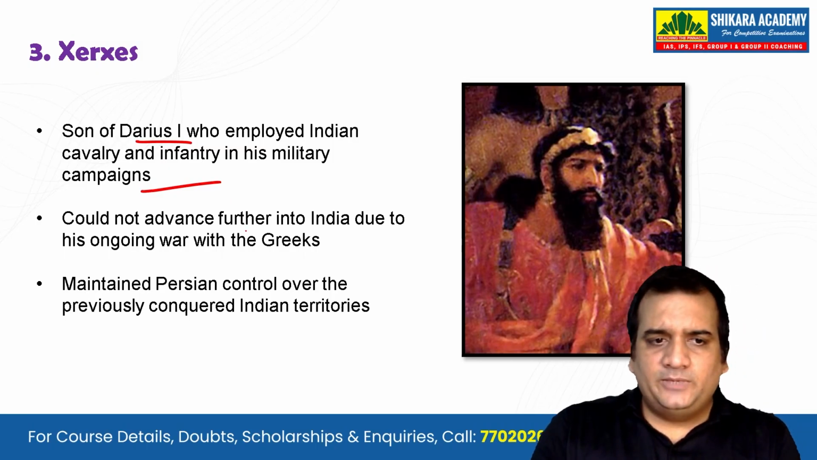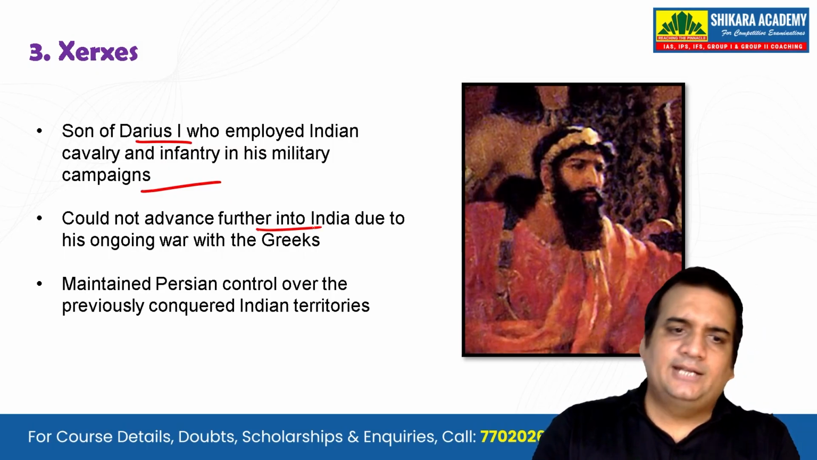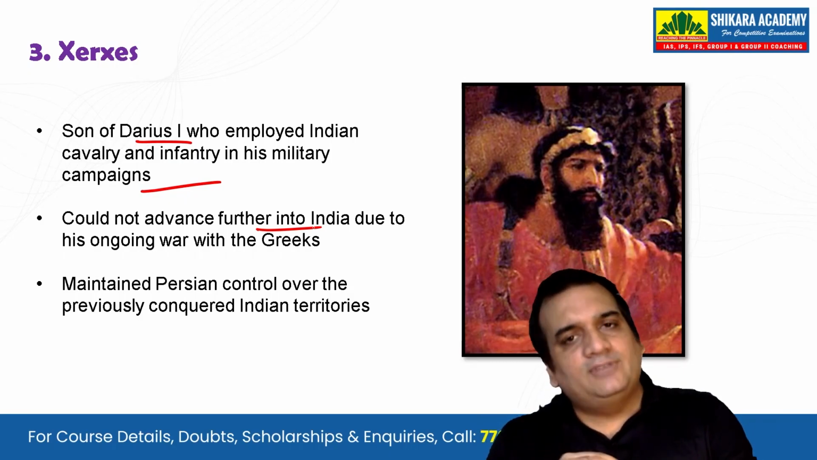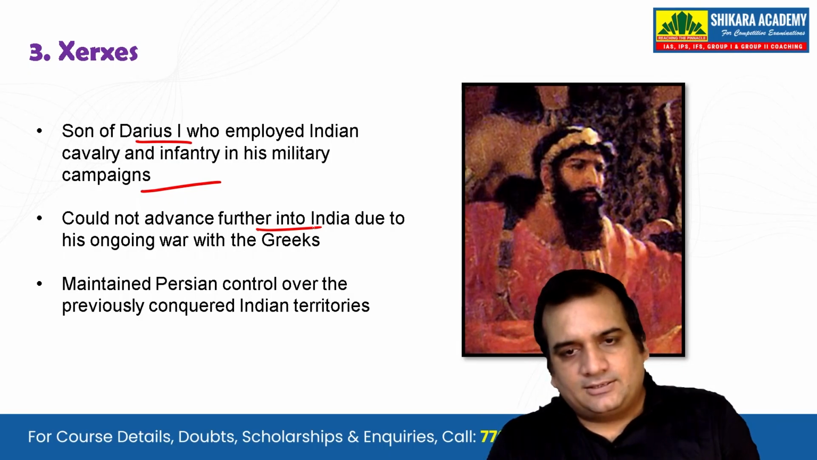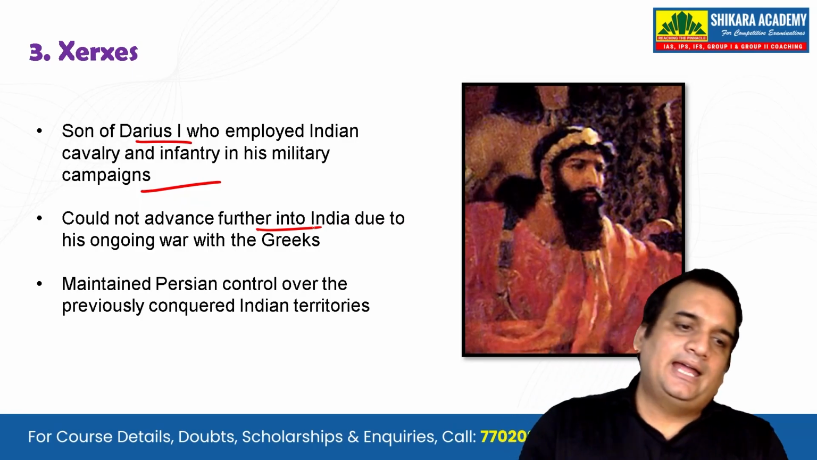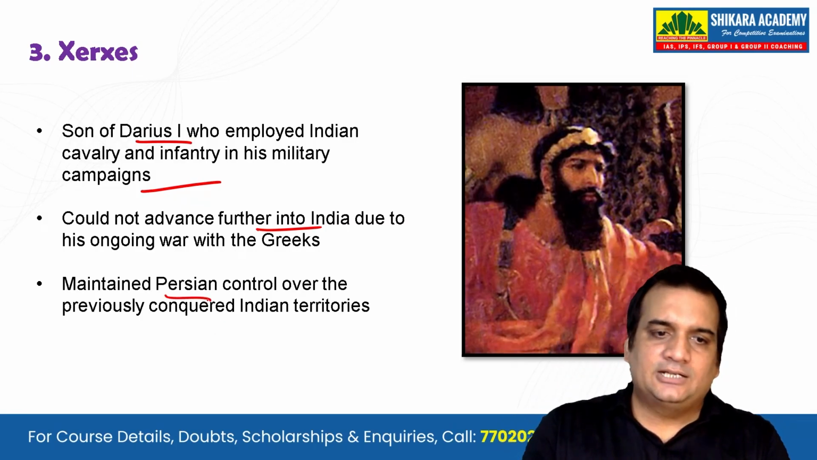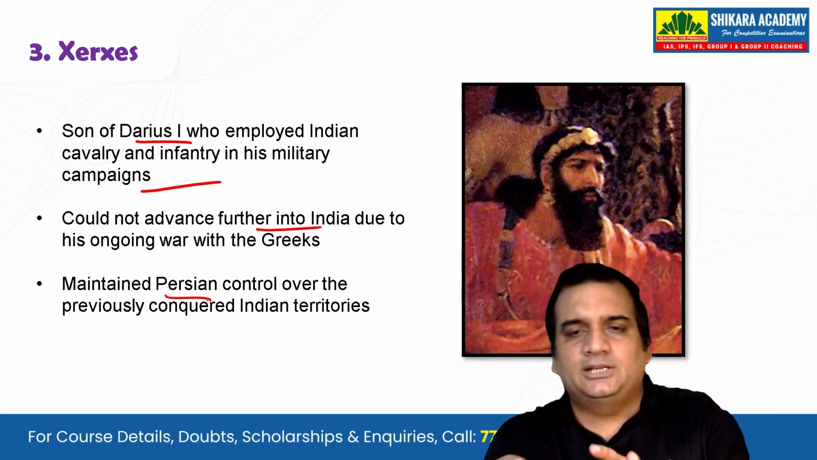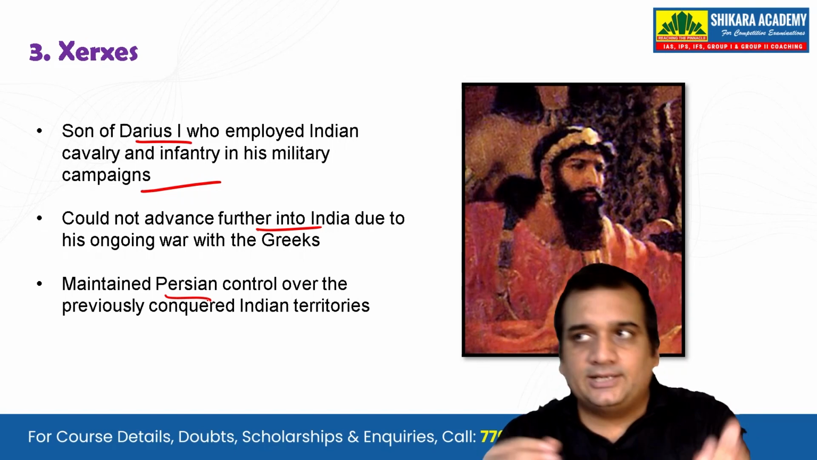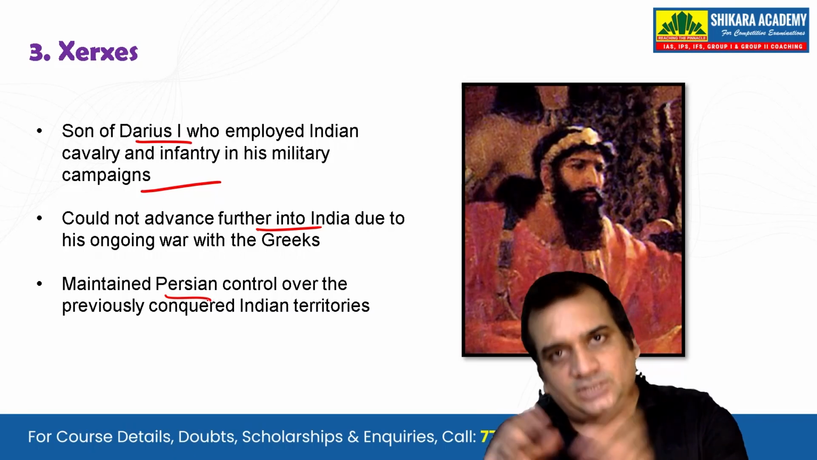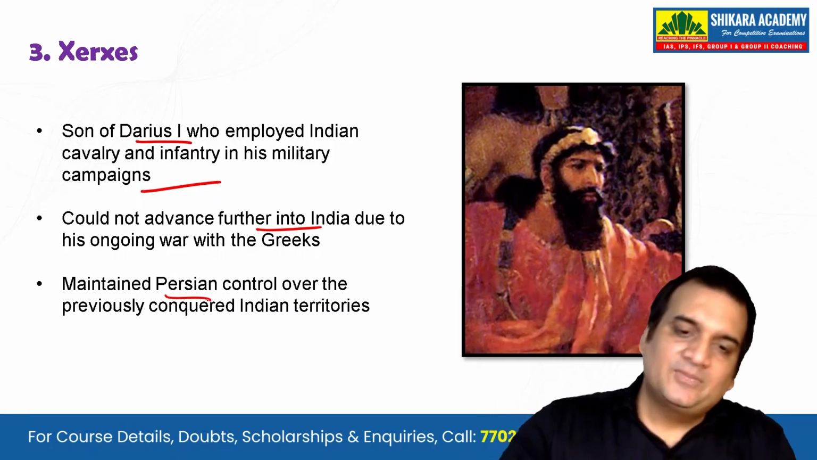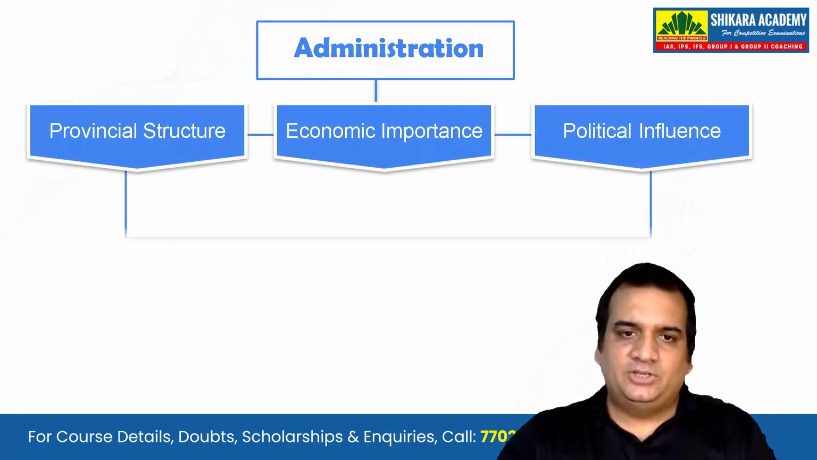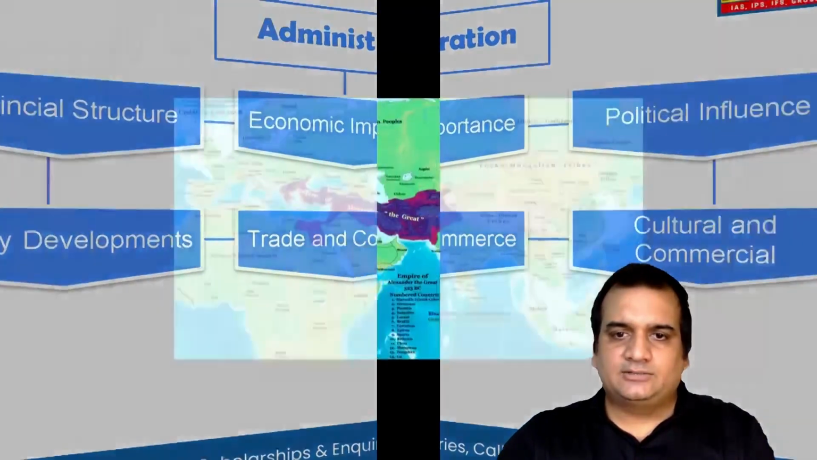They will not be able to advance further into India because there will be a war with the Greeks, and in the war with the Greeks he will include the Indians also, but sadly he will be defeated. From that time you will see that the control over the previous territories will only be there, but they wanted to get inside India, rather the parts of the Gangetic plains, the Magadhans and all, that will not be fulfilled. Let's see one by one their administration and the other things related to them.